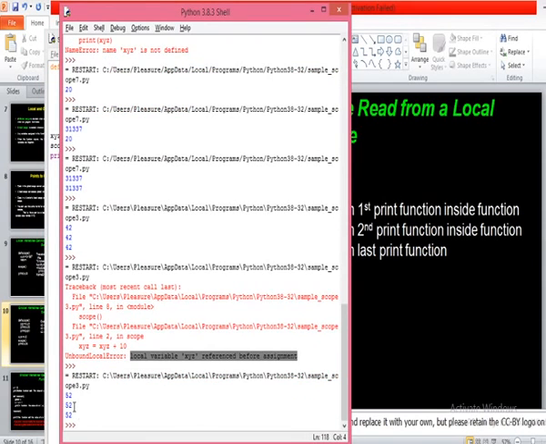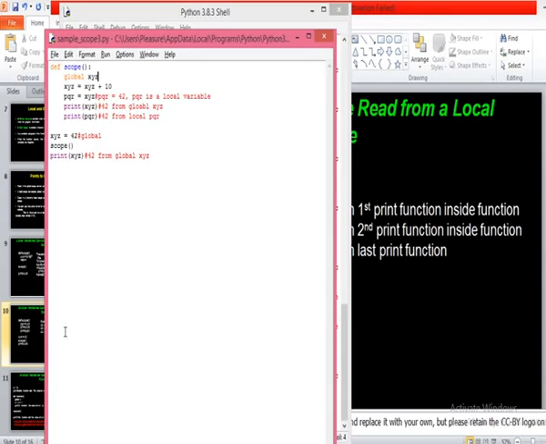Now look here. Instead of 42, we got 52 because I modified it. XYZ has been increased to 42 plus 10, so it has been modified to 52. So XYZ, 52, will be assigned to PQR. Then XYZ will print 52, PQR will print 52, and this last XYZ also will print 52. Did you get this one now?